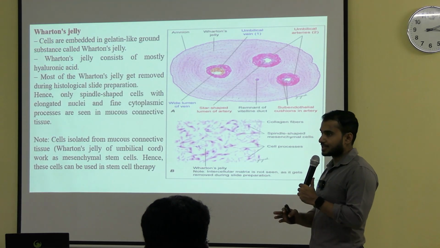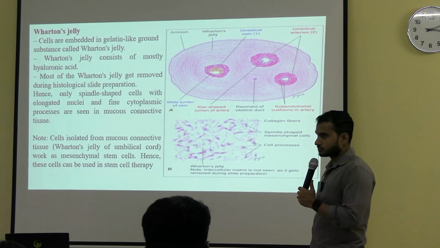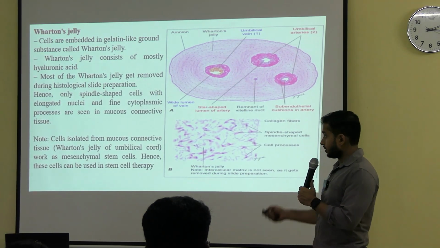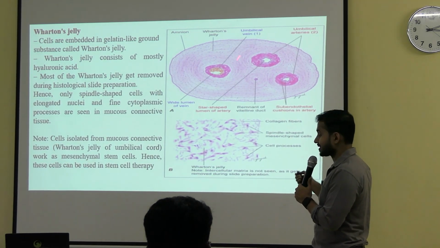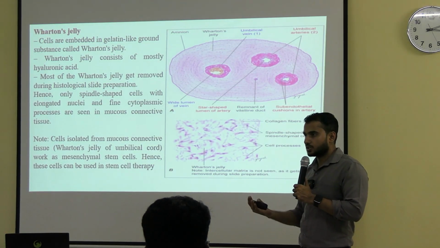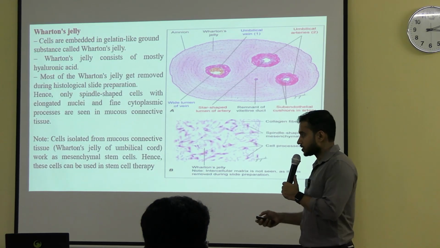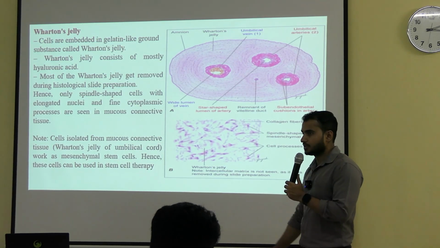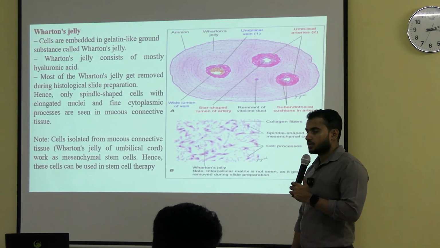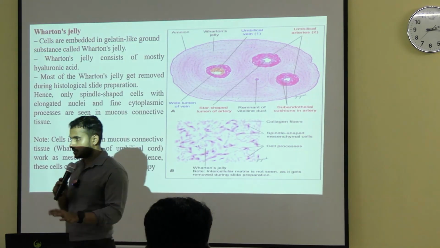What we have to see exactly is this particular picture. For this particular slide, first we have to zoom under low magnification to see the overall view, and then under high magnification to see those mesenchymal cells. So that is all about the classification of generalized connective tissue.